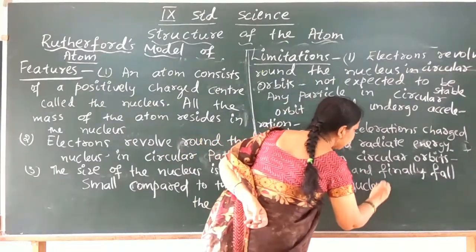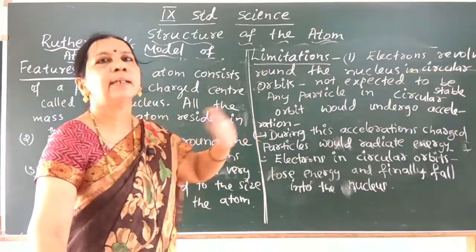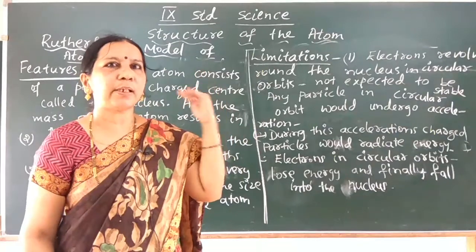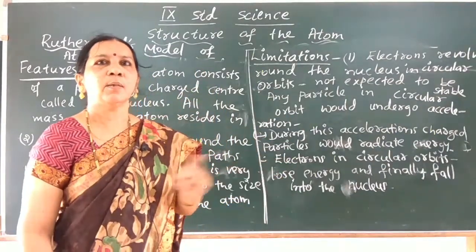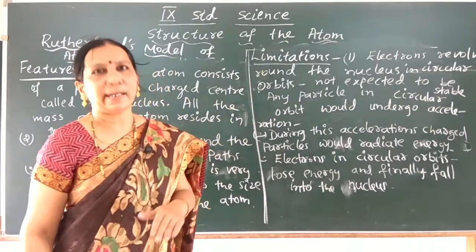Can we say now the atom is stable? No, if this happens, the atom cannot be stable. It becomes highly unstable. This is the drawback of Rutherford's model of atom.